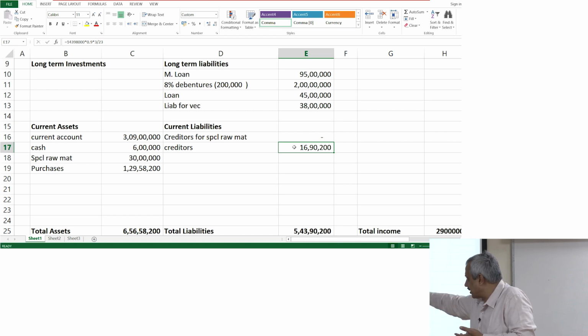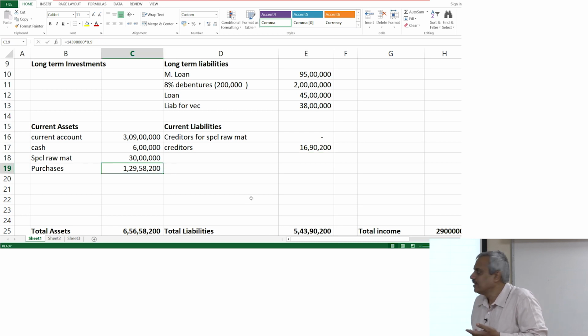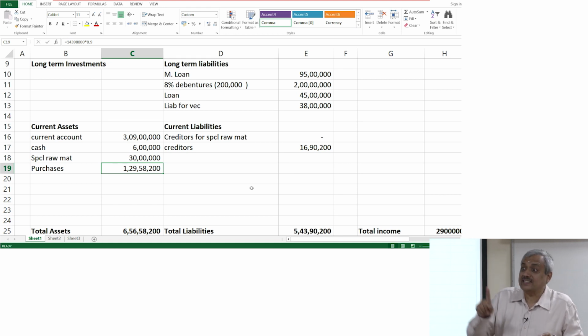The value of the good, keep the cursor there on the purchases cell. Now, the value of the good that I have got is not 1 crore 43 lakhs. The value of the good that I have got is 10% less, because 10% has been purchase return. Purchase return is different, discount is different.